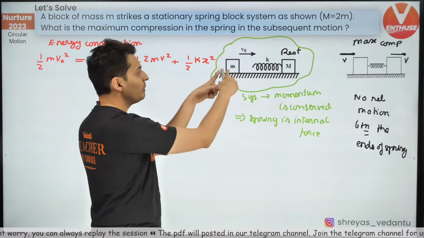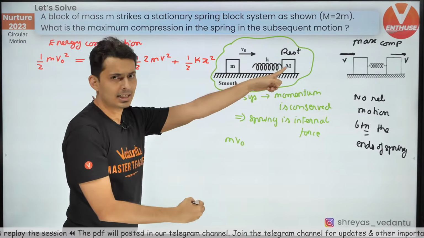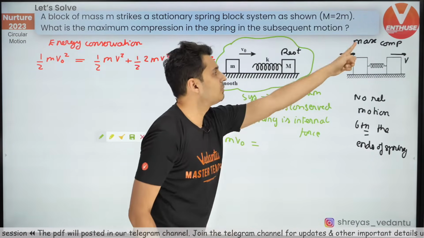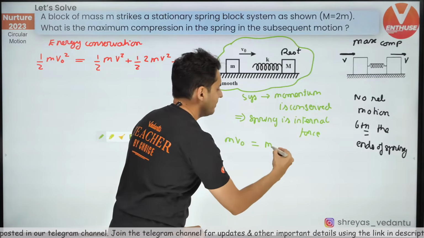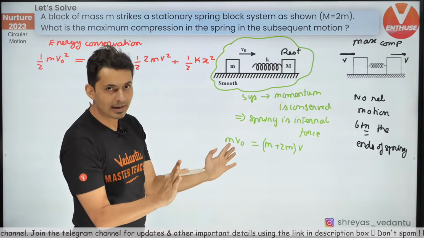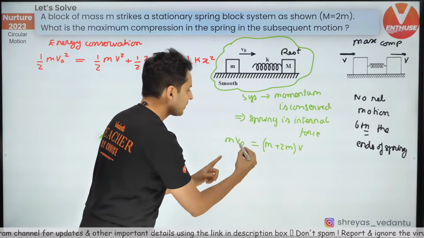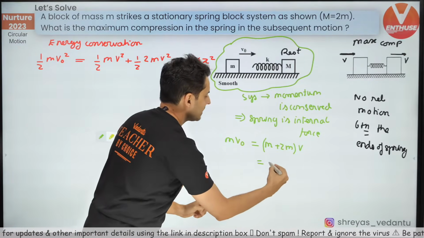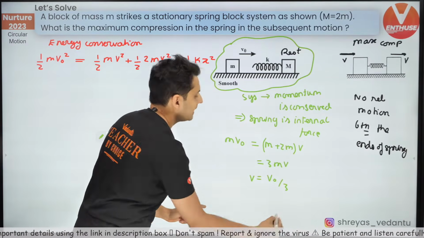So what's the momentum before? It's only m into v naught. This guy is at rest. Is equal to, what's the momentum afterwards? Both the blocks are moving with the same speed. So m plus 2m, the whole thing into v. Correct? Agreed? Let's move ahead. So from this I'll get v. This will become 3m into v. Therefore v will be equal to v naught divided by 3.